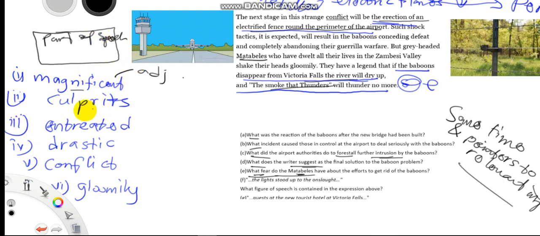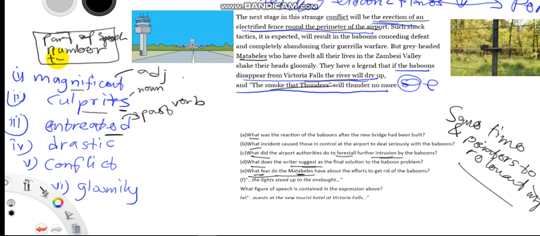Right? Here we have culprits. The word you are going to replace the word culprits with should be a noun, but not just that, it should not only be a noun, it should also be a plural noun. So note the number of the word. Entreated. For example, the word entreated here is in the past tense. The word you are going to use to replace the word entreated should also be in the past. It should be a verb and in the past tense.